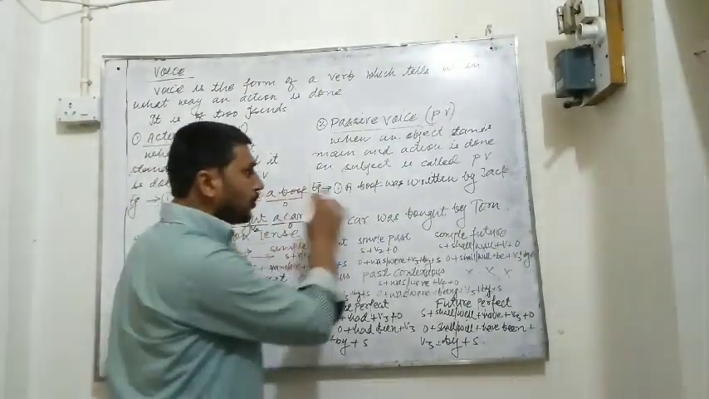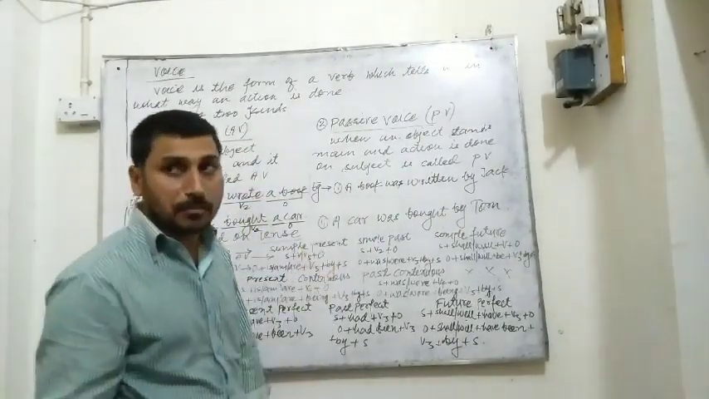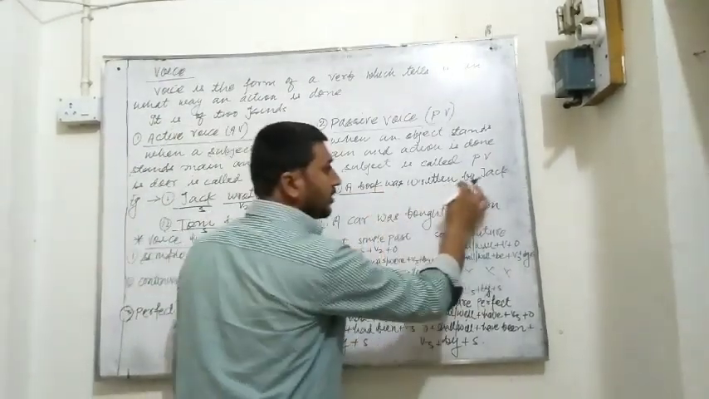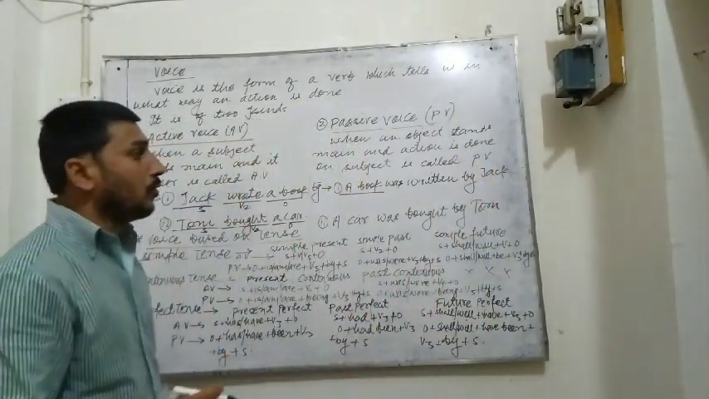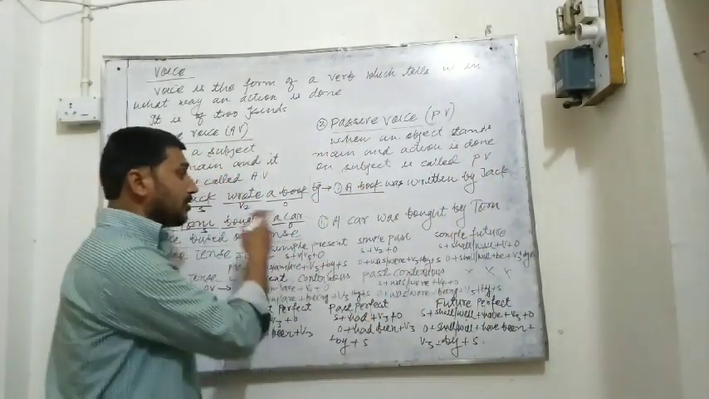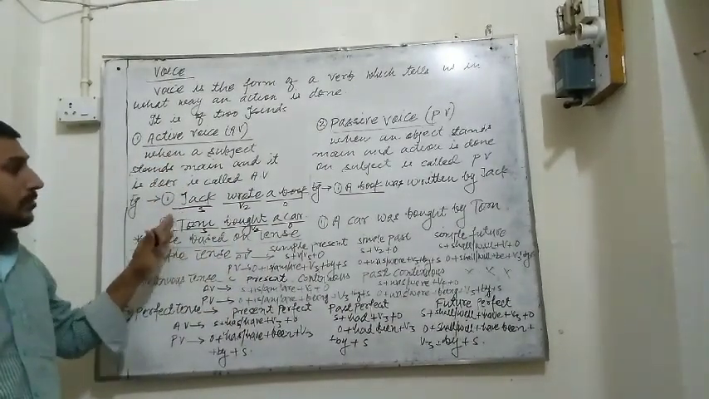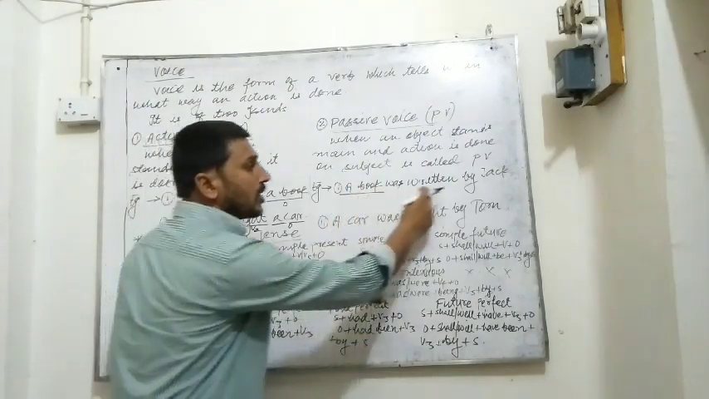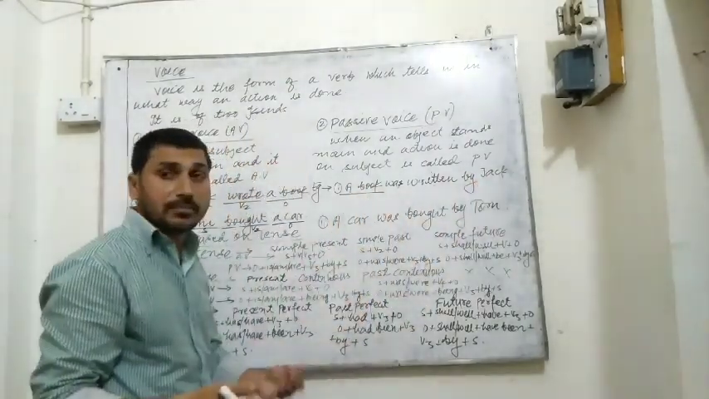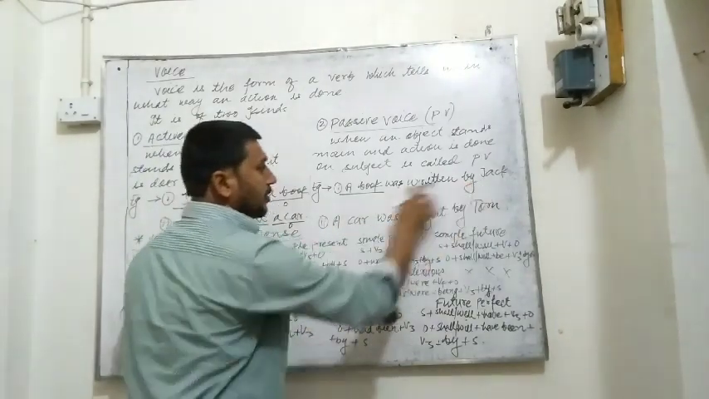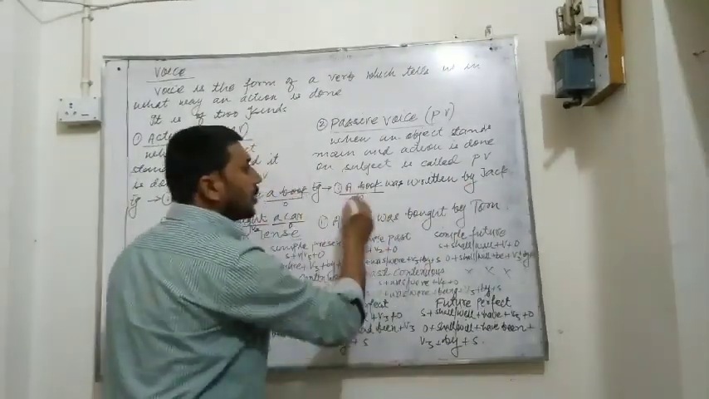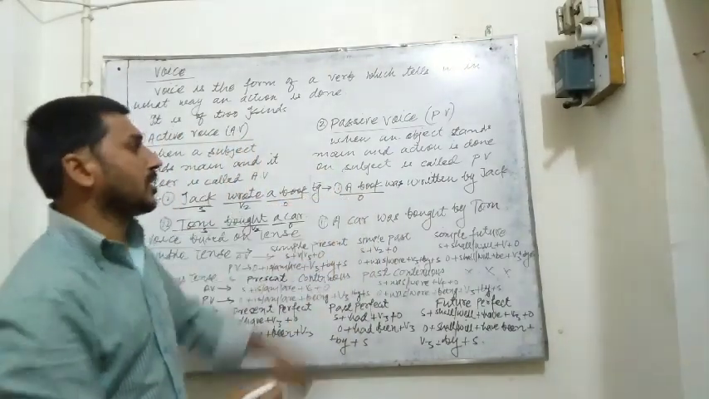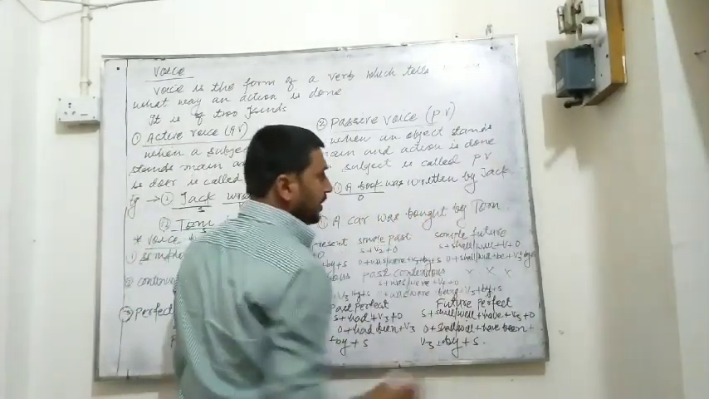Look, we will see it through an example. The first example is: A book was written by Jack. Similarly, as we have seen in active voice, we can take the word what. What was written by Jack? The answer is a book. The word a book is object here. So, a book was written by Jack.